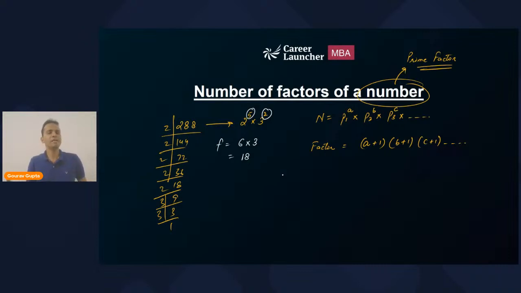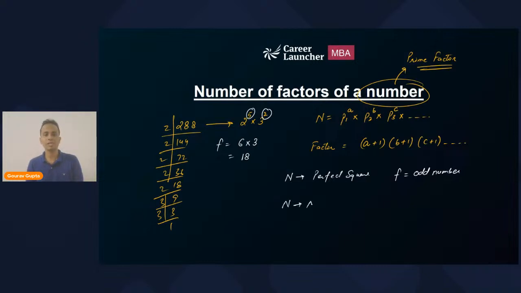Now there are some very important properties related to the number of factors of any number. The most important property is: if a number is a perfect square, then its number of factors will always be an odd number.